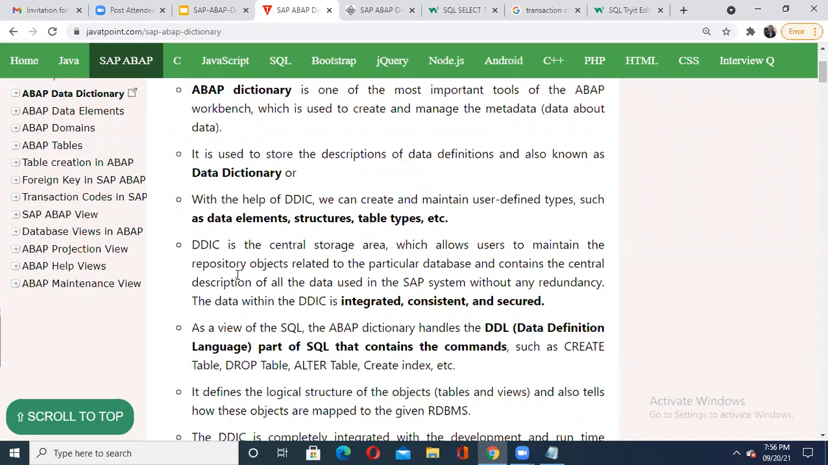Okay, it is a repository of all the objects related to the databases. Their descriptions are available. Then the data within this DDIC is integrated, consistent, and secured. See, SAP has given this particular feature with the data dictionary, where data is integrated properly, it is consistent, as well as secured.